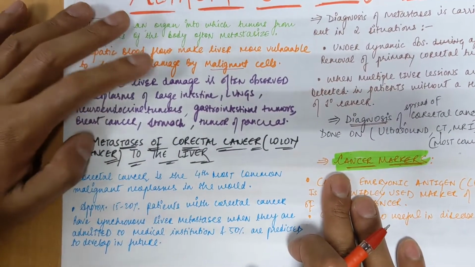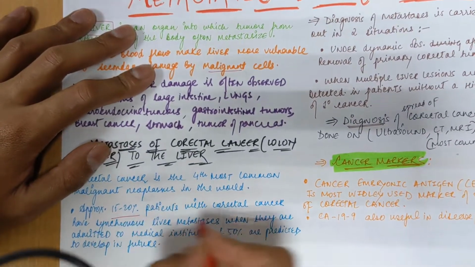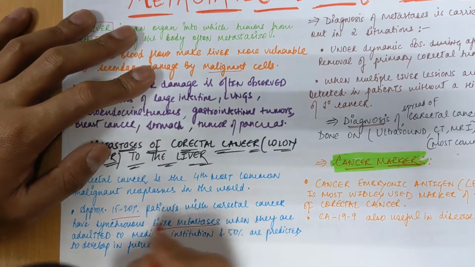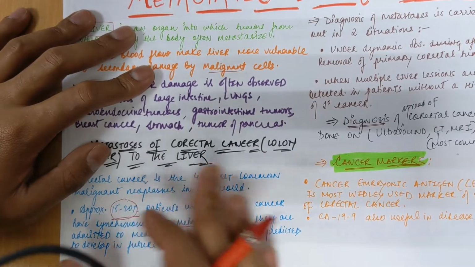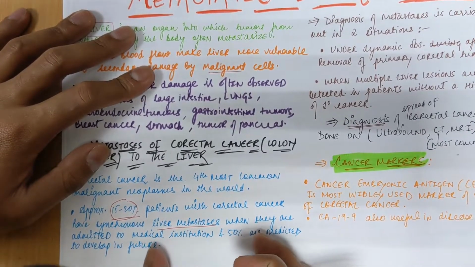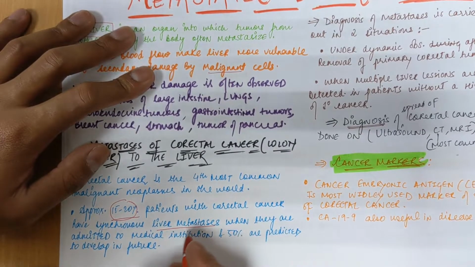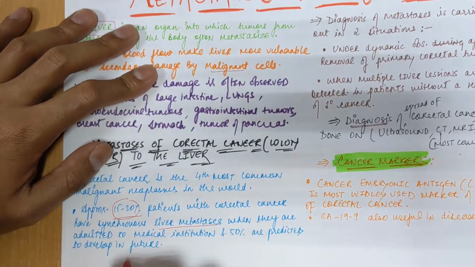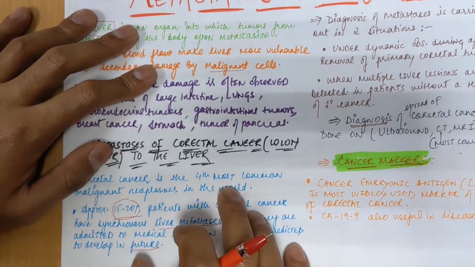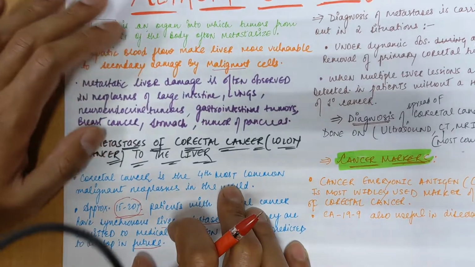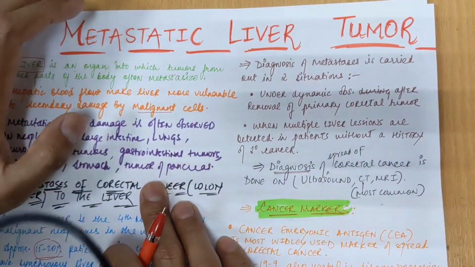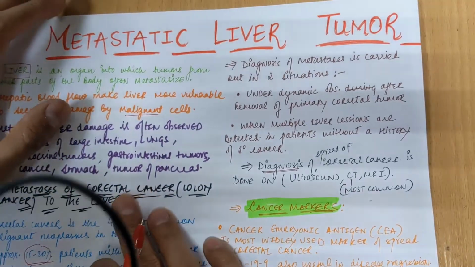neoplasm in the world, and approximately 15 to 20% of patients with colorectal cancer have synchronous liver metastasis. So 15 to 20% of colorectal cancer patients can develop liver metastasis by the time they are admitted to a medical institution, and 50% are predicted to develop it in the future. So even after admission to the hospital, there is a 50% chance of developing liver metastasis in the future.